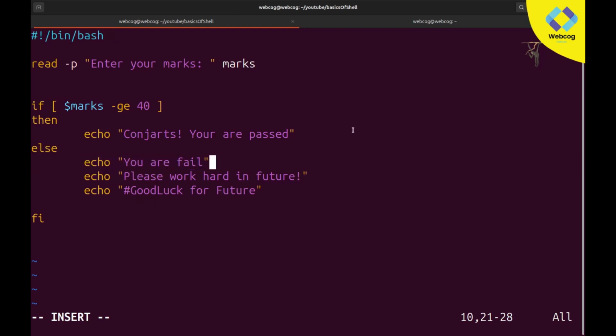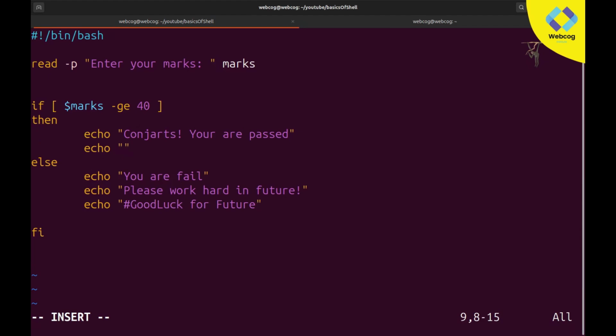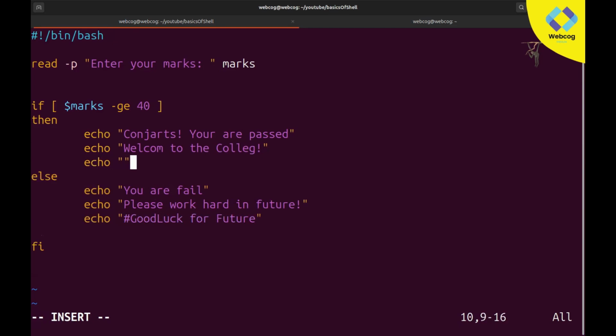And you can also add here an echo. If you are passed, then it will print echo "you are passed, welcome to the college". After that I will print echo "don't forget to collect your reward from principal office". You can write any logic. So this will be our code.